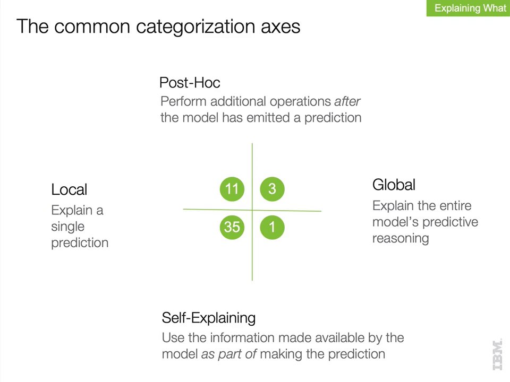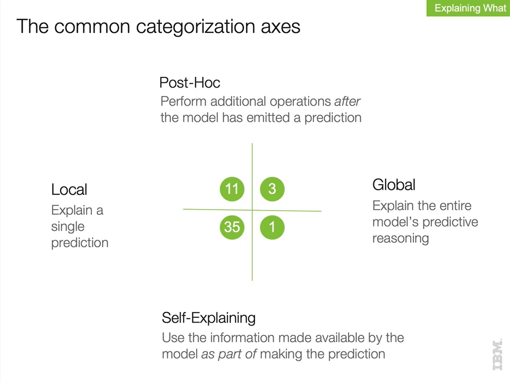Combining these aspects yields the common explanation categorization axes. We found that within our sample, explanations for 11 papers were local post hoc, for 35 papers were local self-explaining, 3 papers were global post hoc, and just 1 paper was global self-explaining. The low number of global explanations is not surprising, given the focus of this survey being on explanations that justify predictions, as opposed to explanations that help understand a model's behavior in general.